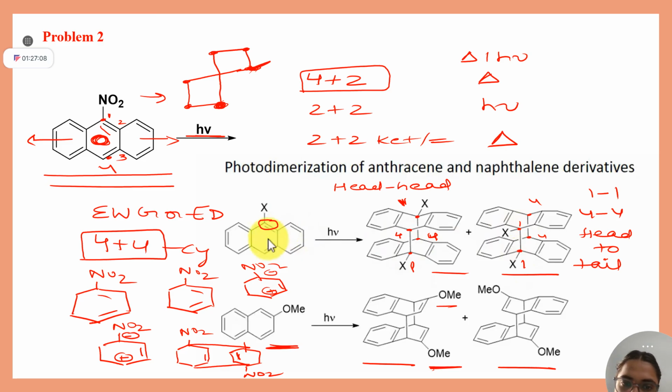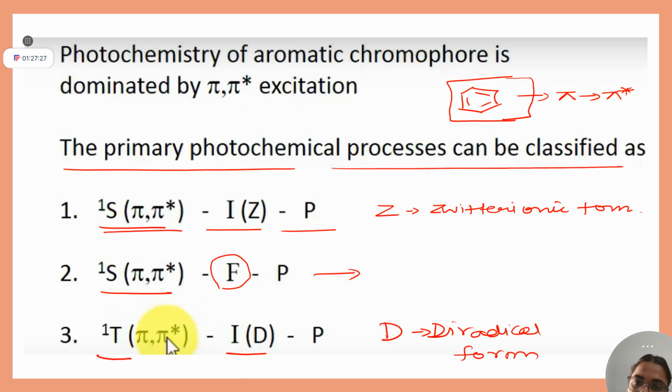Now understood these types of reactivity of these systems? But as per my observation, what I have understood is that these reactions will take place when that X is any electron withdrawing or electron donating group. In other cases, it is not going like that.